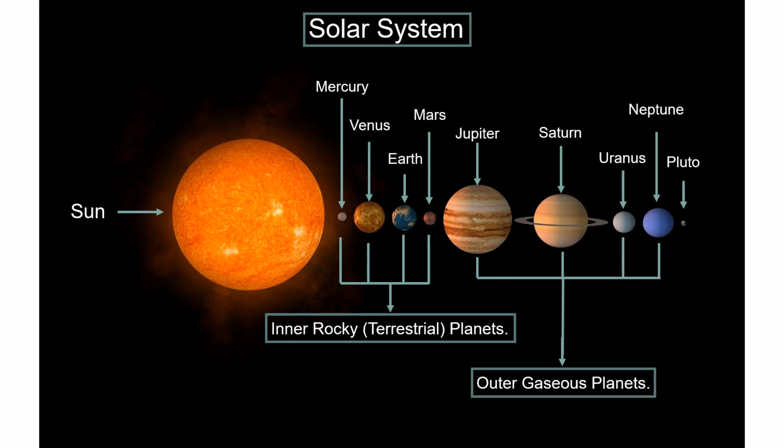Next one, Uranus and Neptune are frozen planets because they are away from the sun, only cold planets or frozen planets. This is the solar system we have.